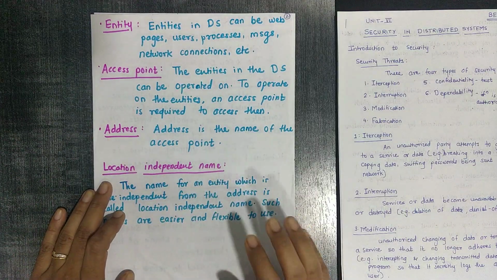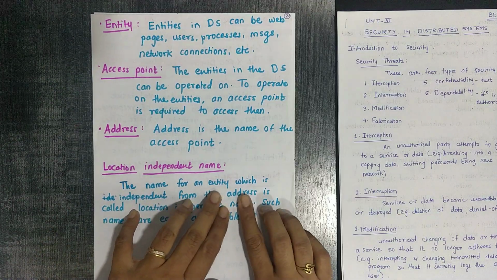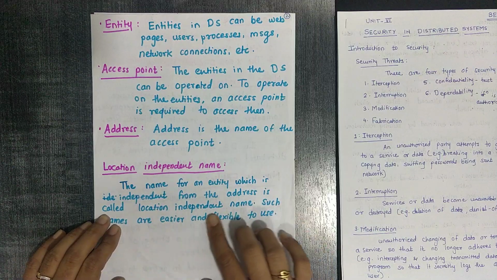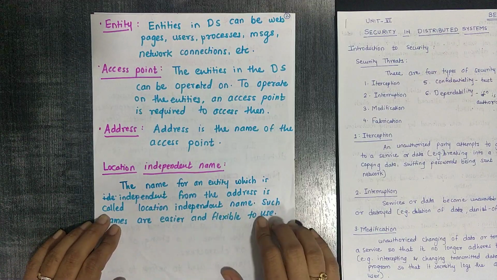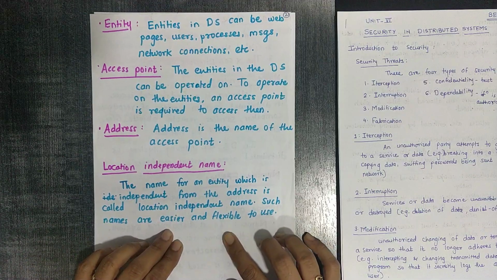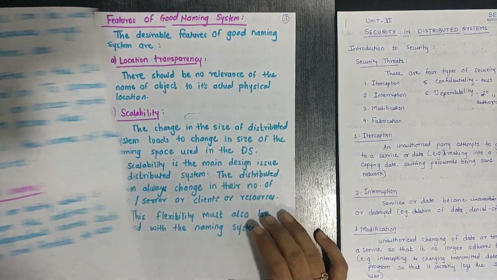Then location independent name, we'll see one concept at a time. The name for an entity which is independent of the address is called a location independent name. Such names are easier and more flexible to use. So that's why a location independent name should be there.